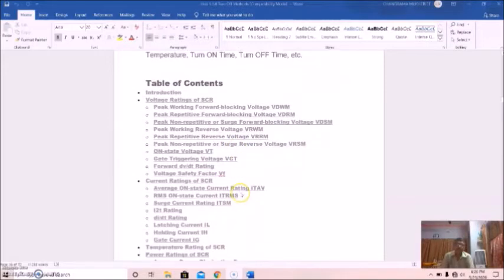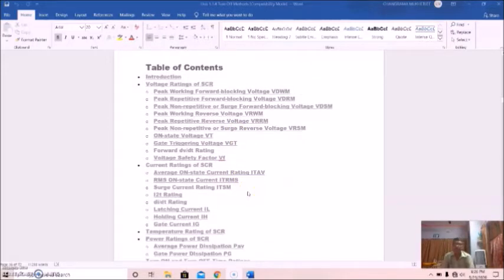Now, in this lecture, we'll start with this introduction, then voltage ratings: forward blocking peak voltage rating, repetitive forward blocking voltage rating, non-repetitive or surge forward blocking voltage, maximum peak working reverse voltage, peak repetitive reverse voltage, peak non-repetitive or surge reverse voltage, Avalanche voltage, gate triggering voltage, forward dv/dt rating, and voltage safety factors. These are all about the voltage.